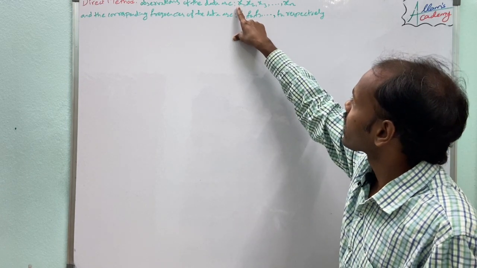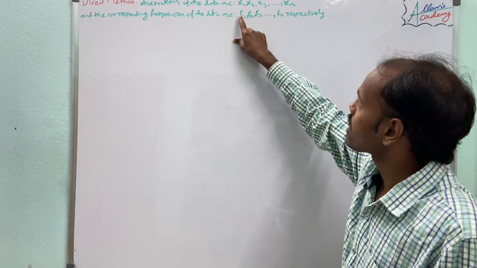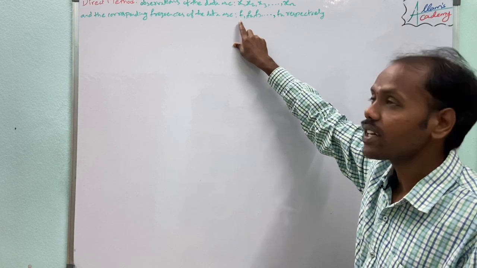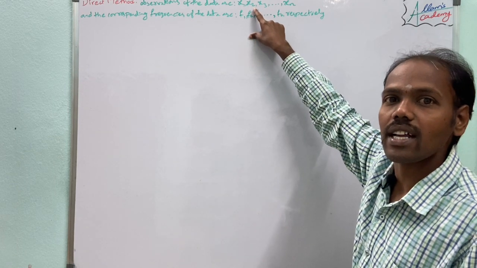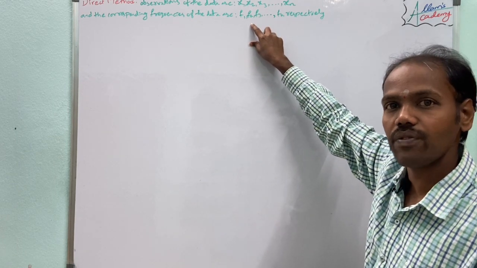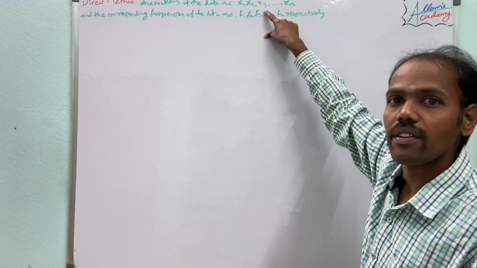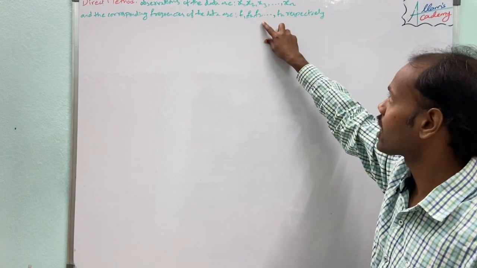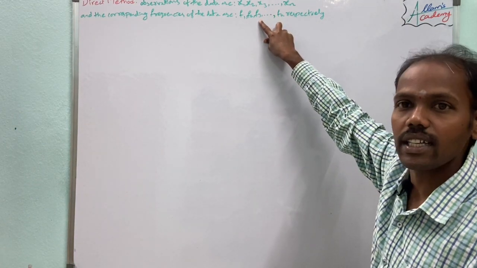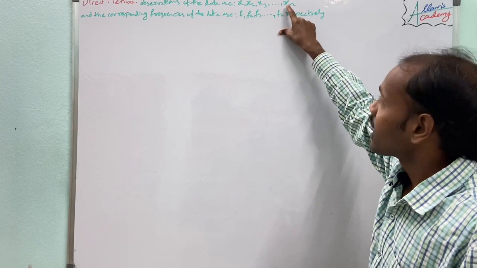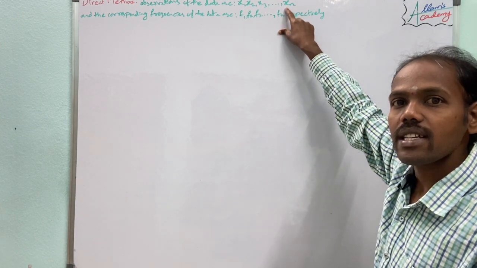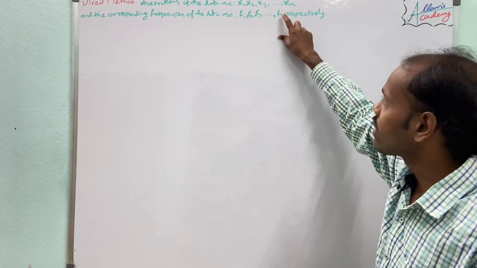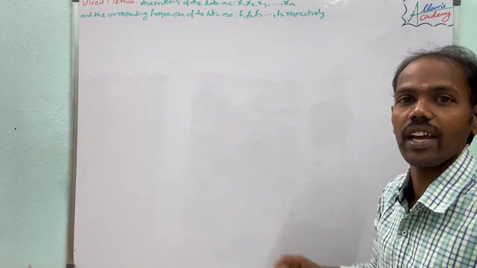That means x1's corresponding frequency is f1, x2's corresponding frequency is f2, x3's corresponding frequency is f3, and xn's corresponding frequency is fn.